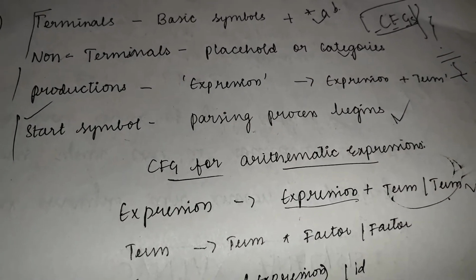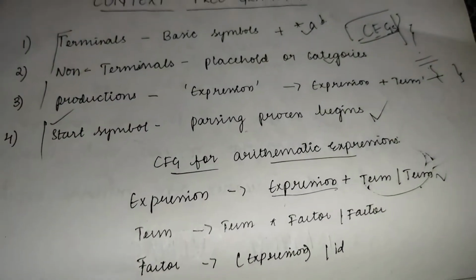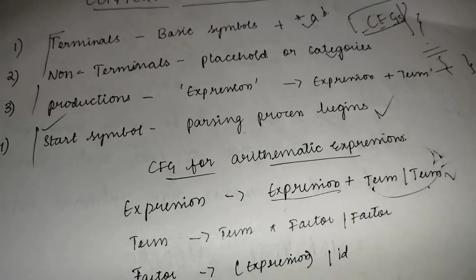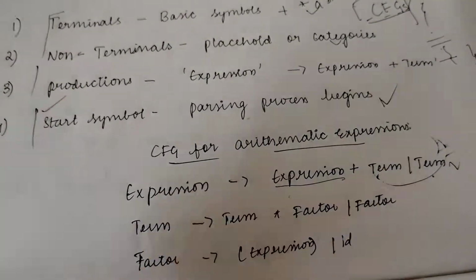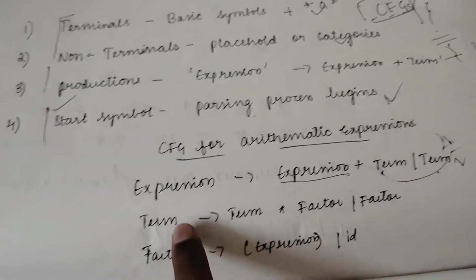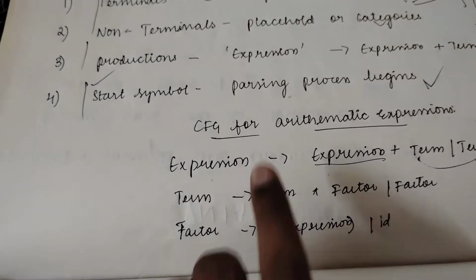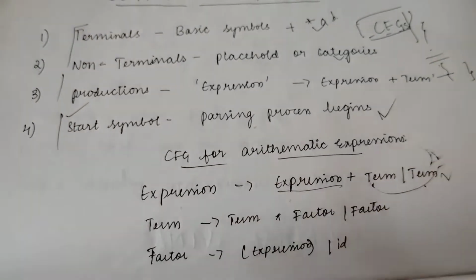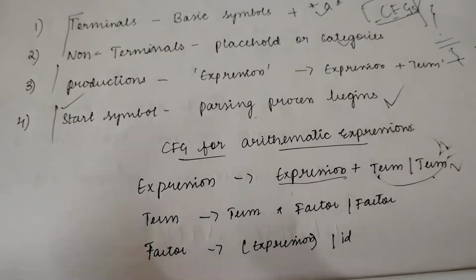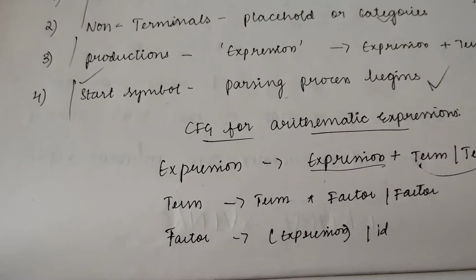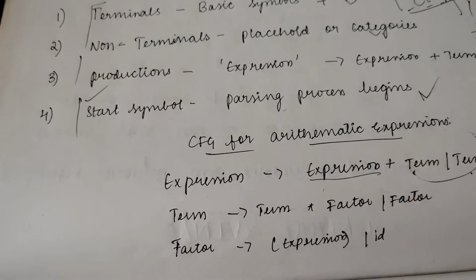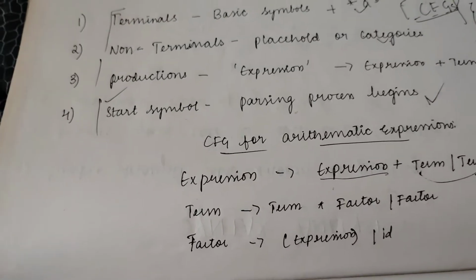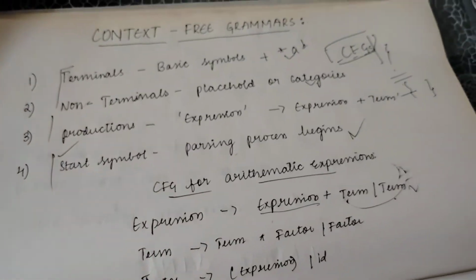Clear, everybody? Just a minute. Did we miss anything? I think the example. So when it comes to examples, here as you can see, expression plus term, and next is term. An expression can be another expression followed by a plus and a term. A term is basically followed by the multiplication and a factor. Clear, everybody? So this grammar can generate expressions like A plus B into C, ensuring that the multiplication happens before the addition.